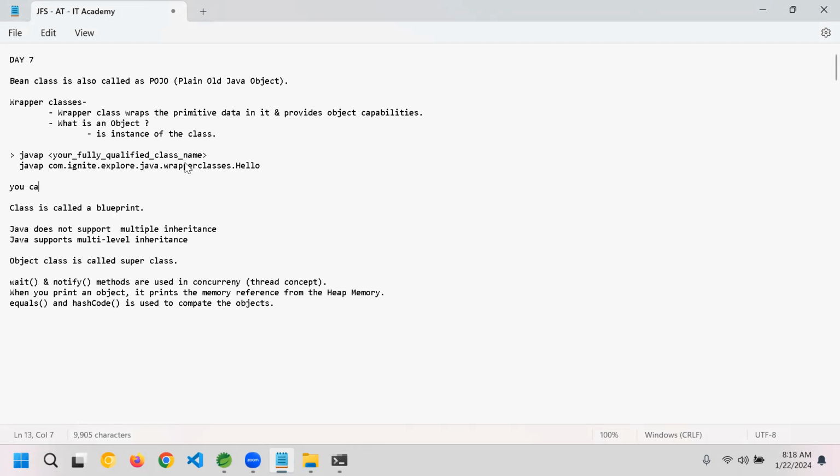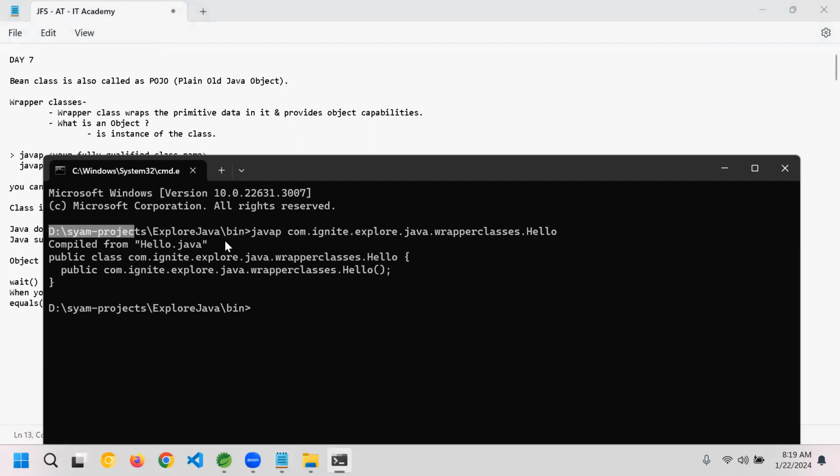You can execute the above statement from your project's bin folder, the binary folder. I'm giving an example for you also.